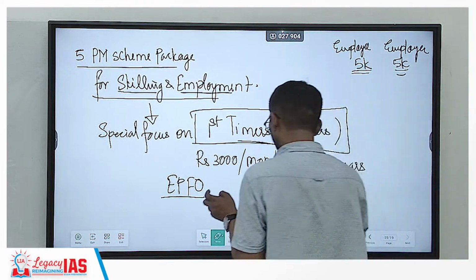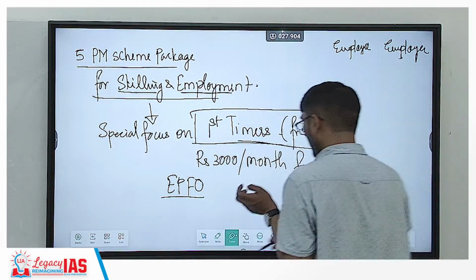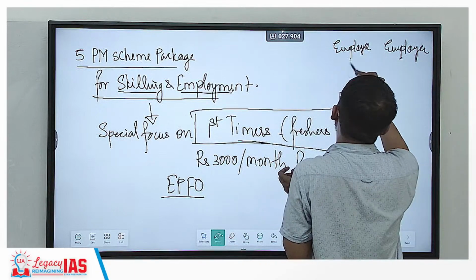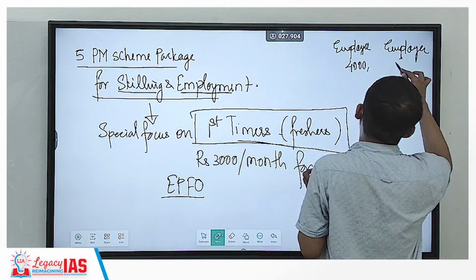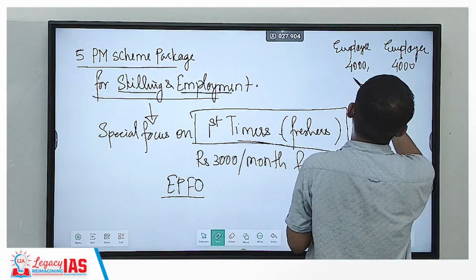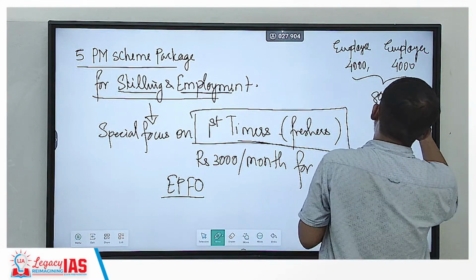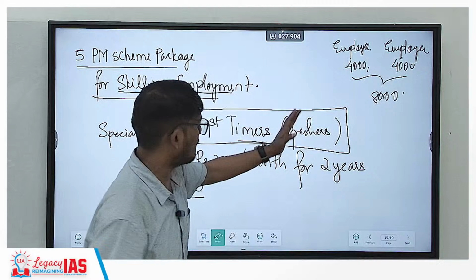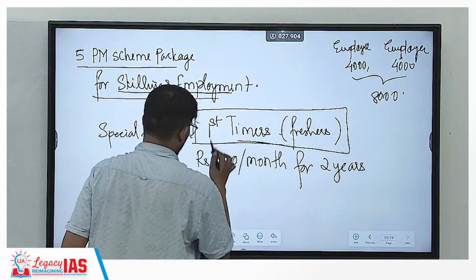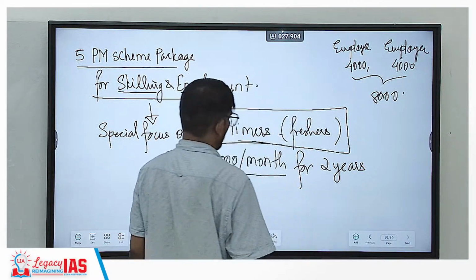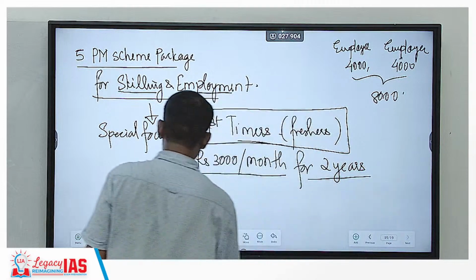Just an example. Let's take a smaller example over here. So let's say if 4,000 employee is giving, 4,000 employer is also giving, so the total is 8,000. So the government is saying, if you employ freshers, the government will provide rupees 3,000 per month for 2 years under the EPFO.